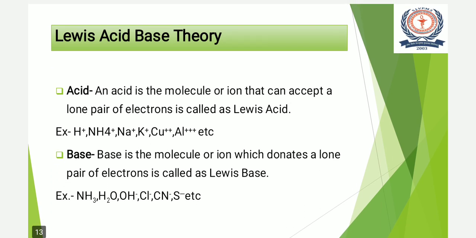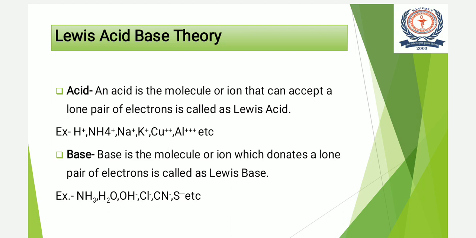And the last theory is Lewis acid-base theory. According to this Lewis acid-base theory, acid is the molecule or ion that can accept a lone pair of electrons and is called a Lewis acid. The examples are H plus, NH4 plus, Na plus, and so on. And base is the molecule or ion which donates a lone pair of electrons and is called a Lewis base. Examples are NH3, H2O, OH minus, and so on.